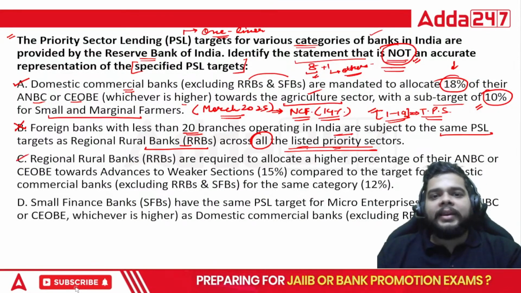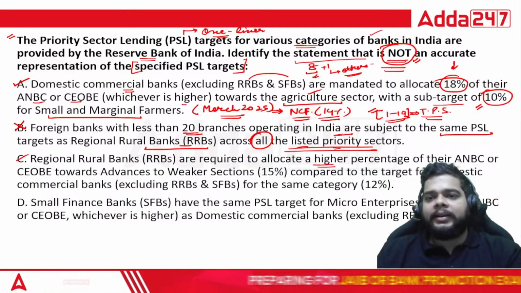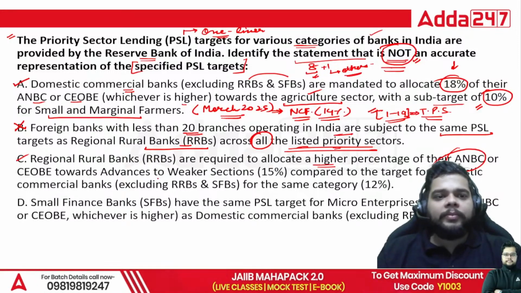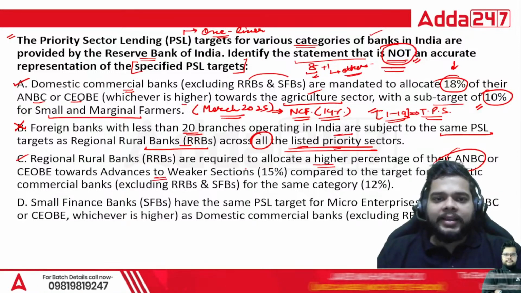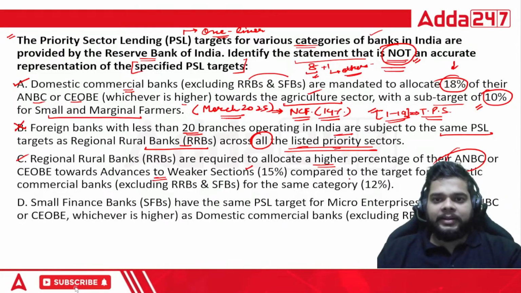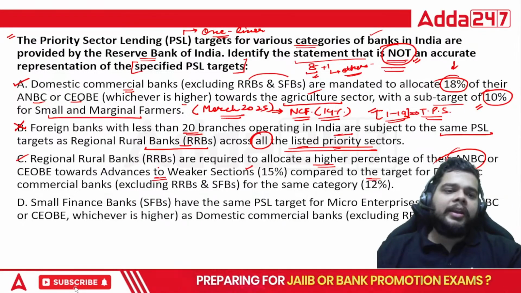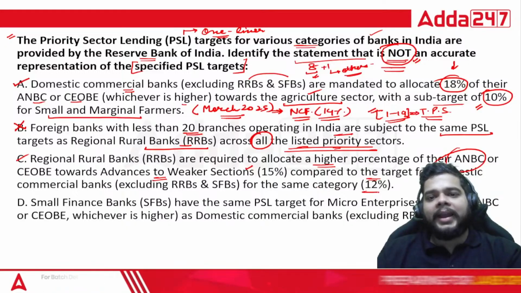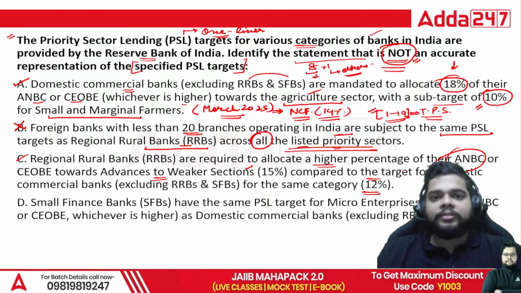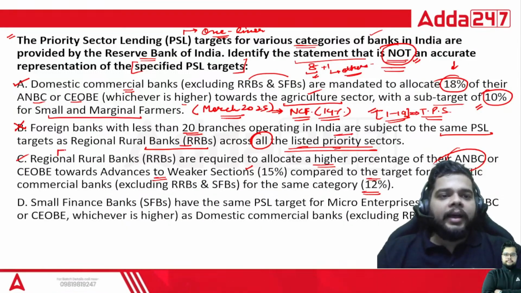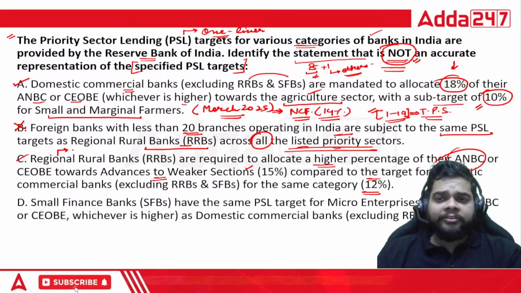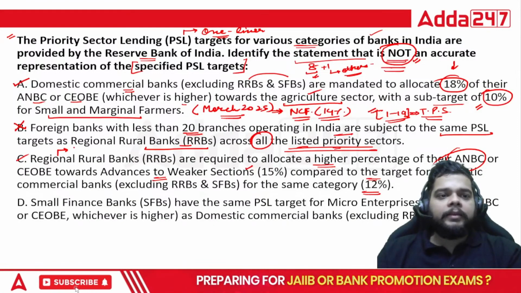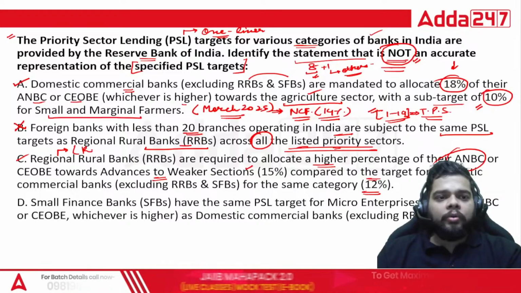The RRBs are required to allocate a higher percentage of their ANBC or COB towards advances to weaker sections, 15% compared to the target for domestic commercial banks for the same category, that is 12%. So that is also correct. RRBs are having a fixed role, that is they have to serve the rural areas.